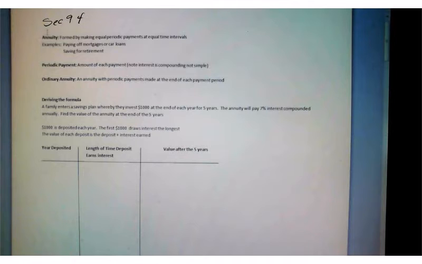So that's what an annuity is. The periodic payment is simply the amount of each payment. It could be the withdrawal amount or it could be the deposit amount. Since we're focusing on growth annuities here, we're going to be talking mostly about deposits.